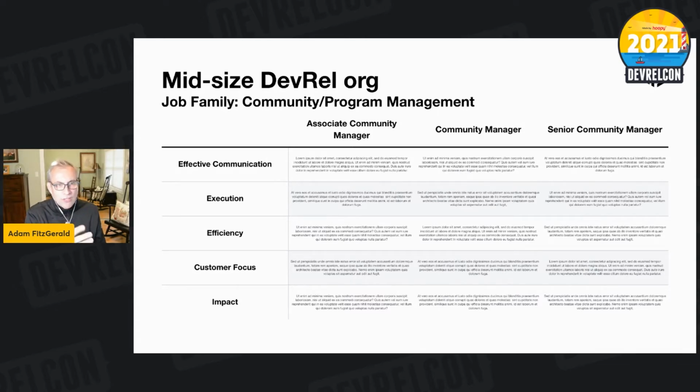We've got a few differences here in terms of the job functions that I see when I look at program management. Effective communication is the top level responsibility because very seldom are program managers able to do anything individually by themselves. They often have to interface with other teams. So the clarity of communication there is incredibly important. They've got to be able to execute because it's only successful as the program itself.